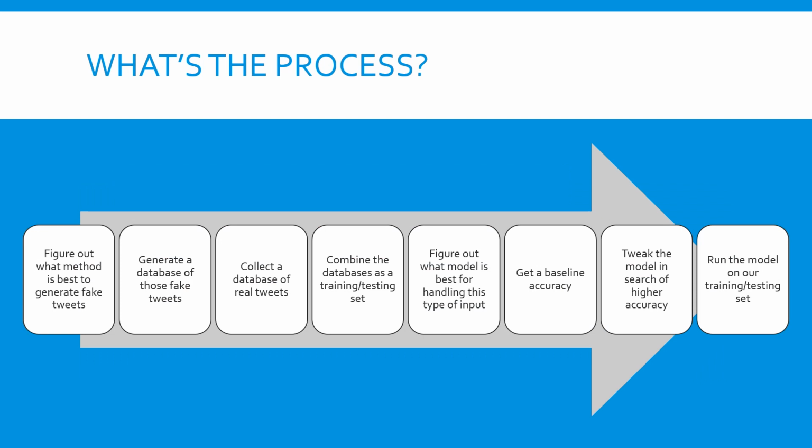What will our process be to tackle this project? Firstly, we will figure out what method is best to generate fake tweets. Then we will generate a database of those fake tweets, collect a database of real tweets, combine the databases as a training and testing set, figure out what model is best for handling this type of input, get a baseline accuracy, tweak the model in search of a higher accuracy, and then run the model on our training and testing set.